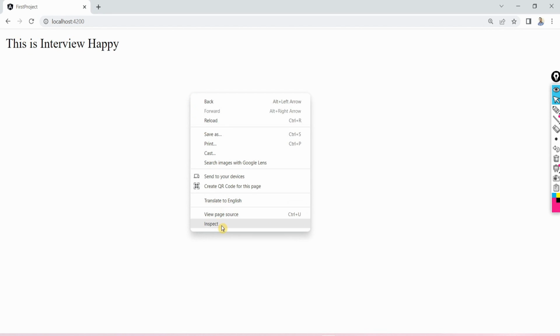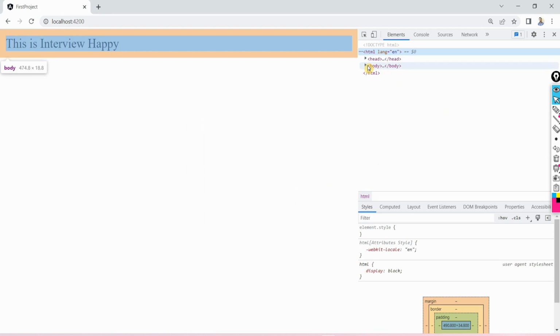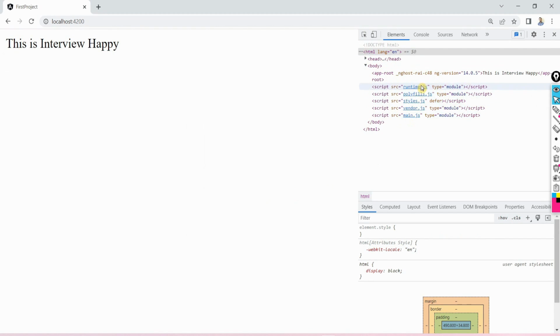Let's look at the browser again. Let's inspect here. See, at the end these JS files are there. One of them is main.js. So what happened is when client hit index.html, then Angular CLI load these JS files with the HTML file. And now the main.js, which is the JavaScript version of the main.ts file, will execute. Now let's see the code of main.ts file, what it is exactly doing.